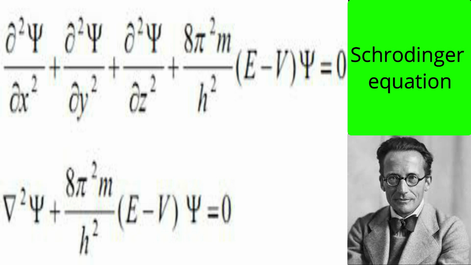Its use is to find the energy of the electron. Also, to solve the equation properly, there is a need of three quantum numbers. The Schrodinger equation can give us an idea about the first three quantum numbers, a triplet.